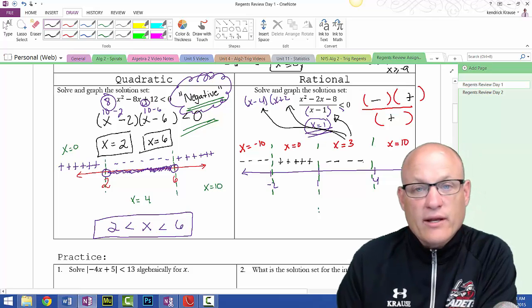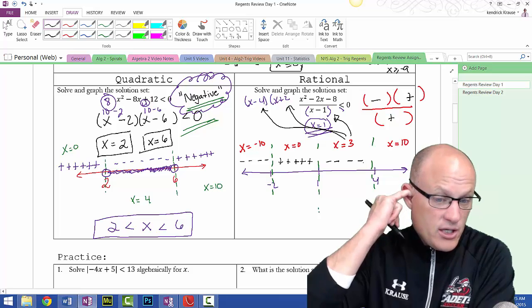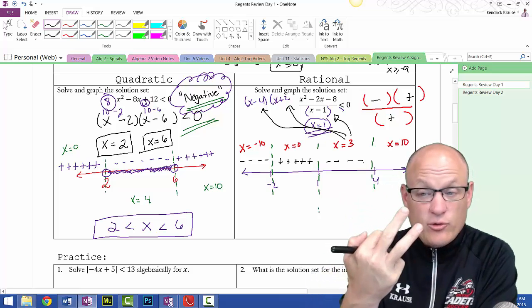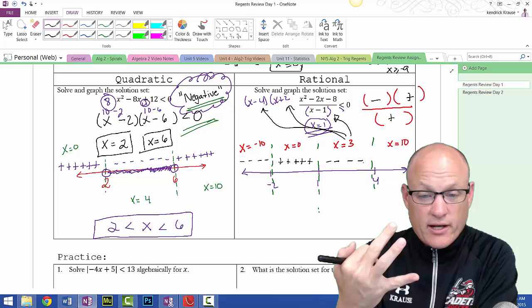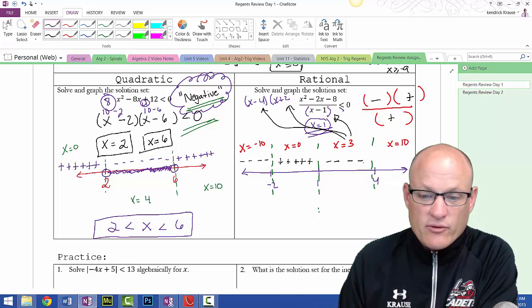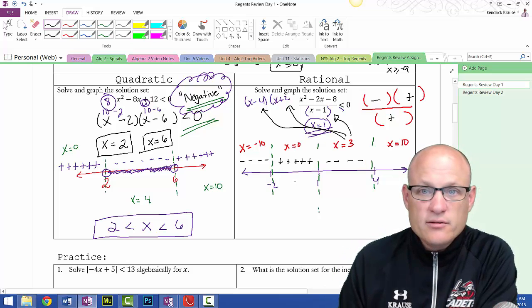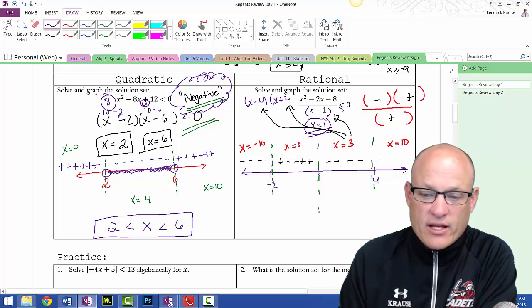I know I haven't looked up in a while. An odd number of negatives, that's what we're really looking for. 3 negatives, any 2 negatives make a positive, so 3 negatives make a negative. Any even number of negatives makes a positive, and then when you have only 1 negative, that's negative. And then you guessed it, the last step would be positive.